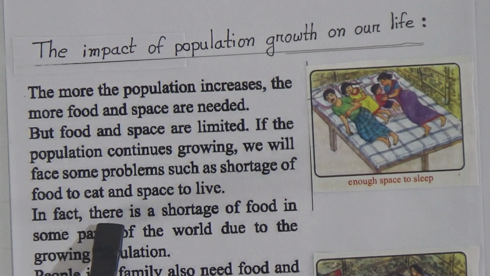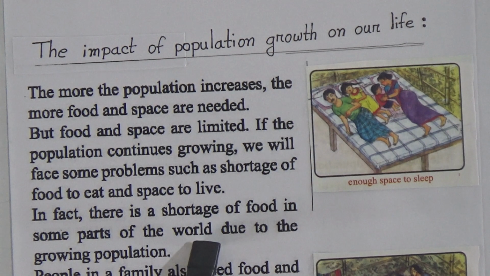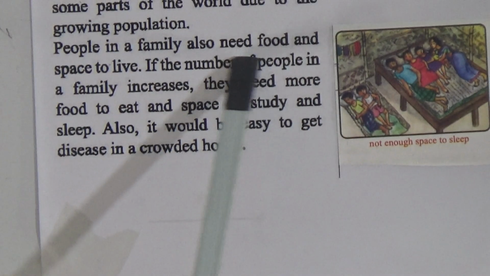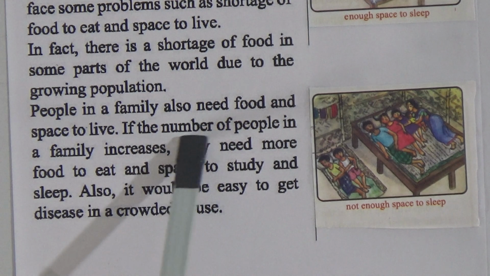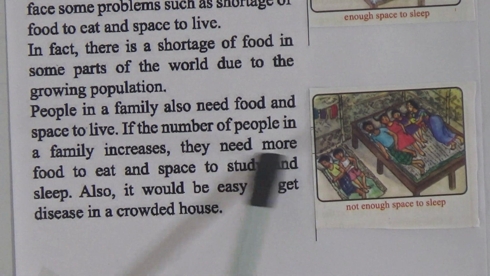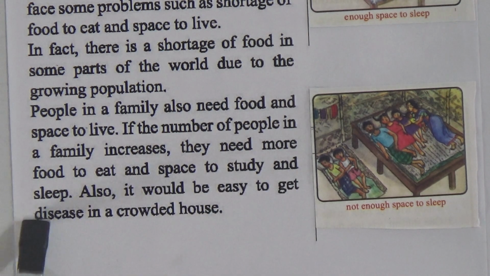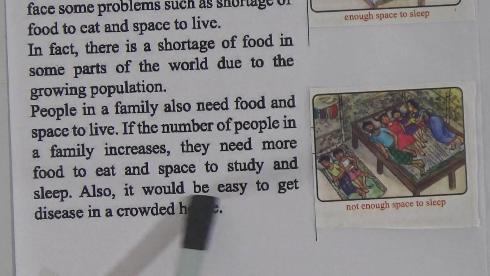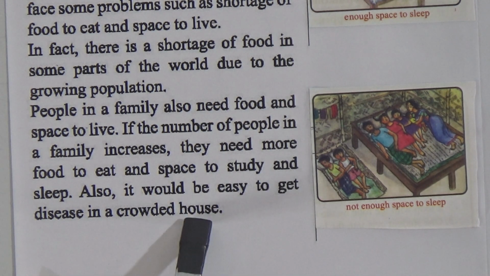In fact, there is a shortage of food in some parts of the world due to the growing population. People in a family also need food and space to live. If the number of people in a family increases, they need more food to eat and space to study and sleep. Also, it would be easy to get disease in a crowded house.